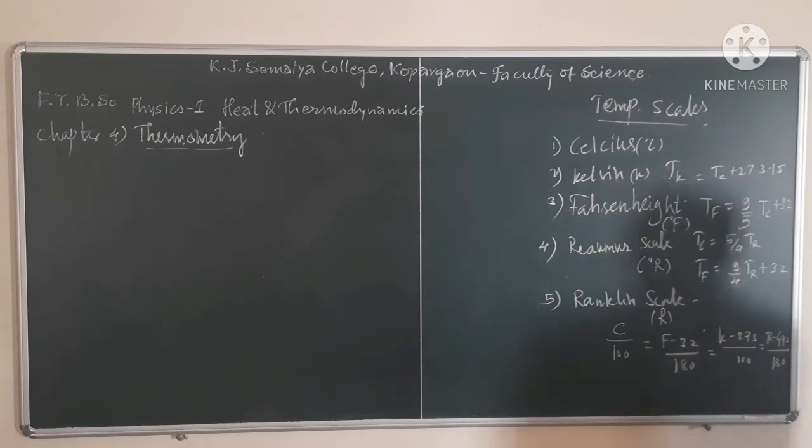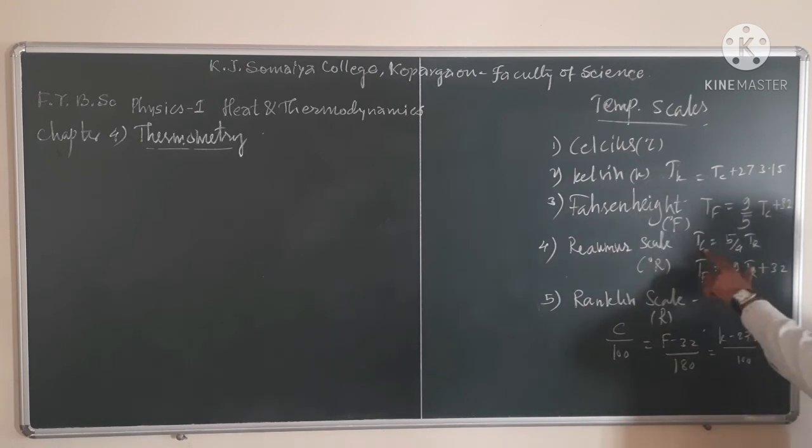Then the Reaumur scale. The relation is here: temperature in degree Celsius is equal to 5/4 times temperature in degree Reaumur. So Tr, with 5/4 going to the left-hand side, is 4/5 times Tc. So Tr is equal to 4/5 times Tc.